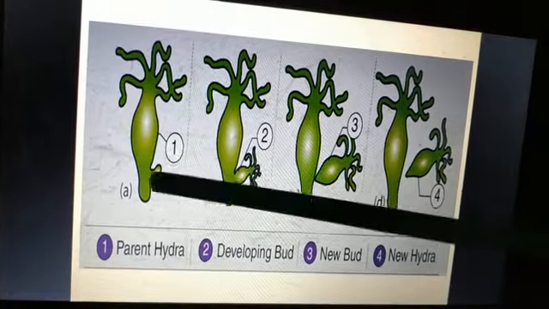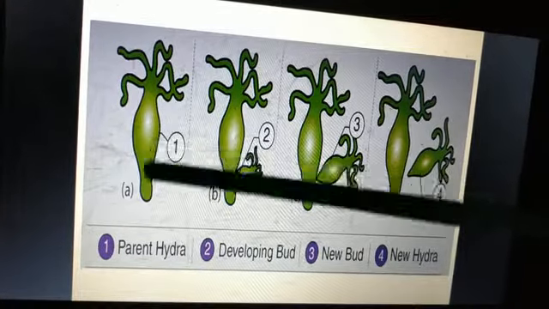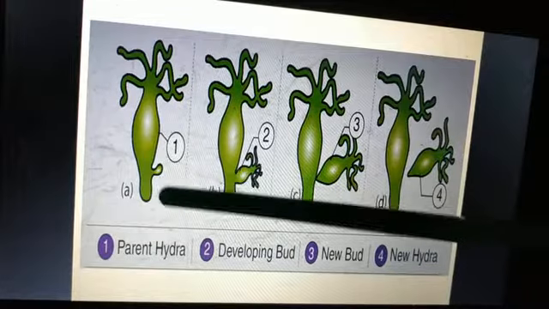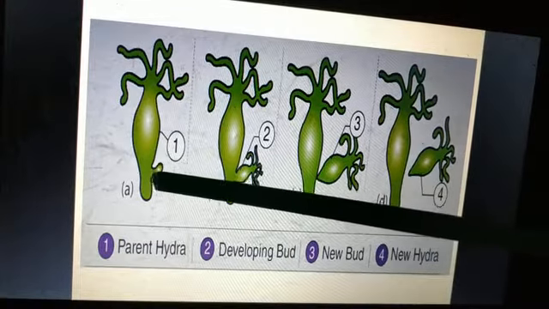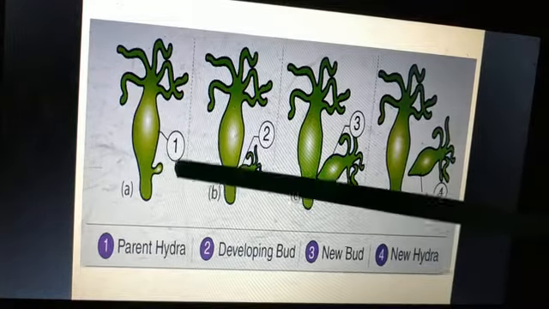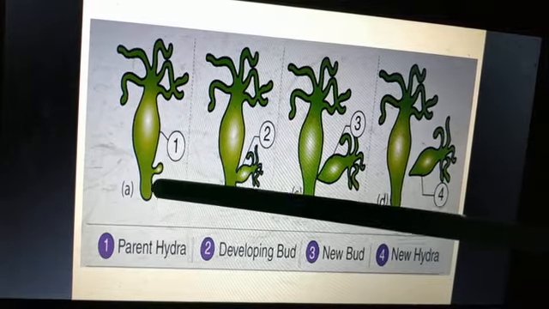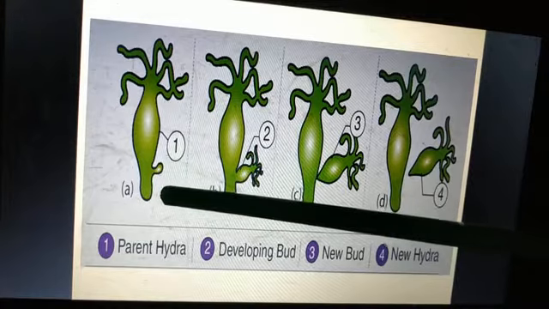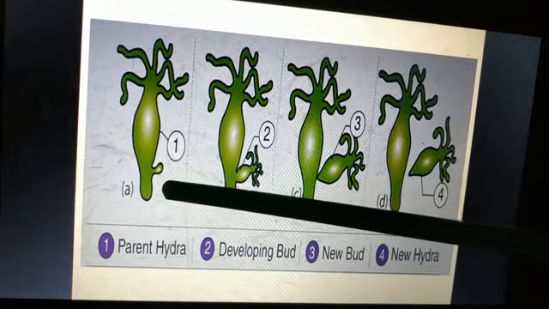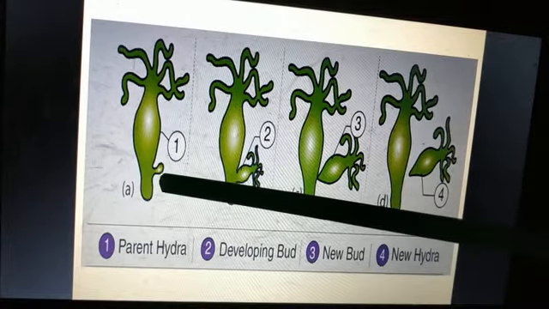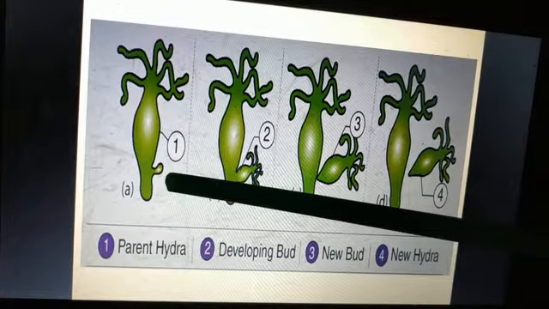See here, students, this is our parent hydra. Here you can see small bulges coming out from the parent. These bulges are called buds. So we call this bulging portion buds.